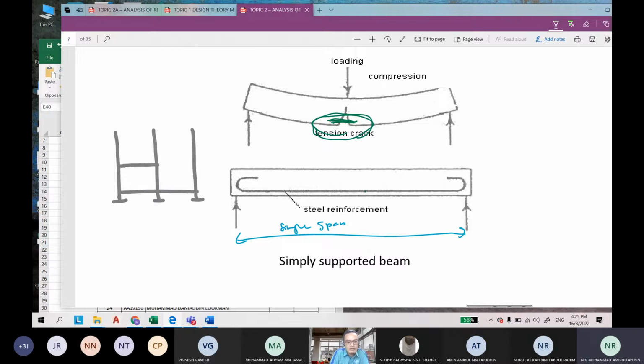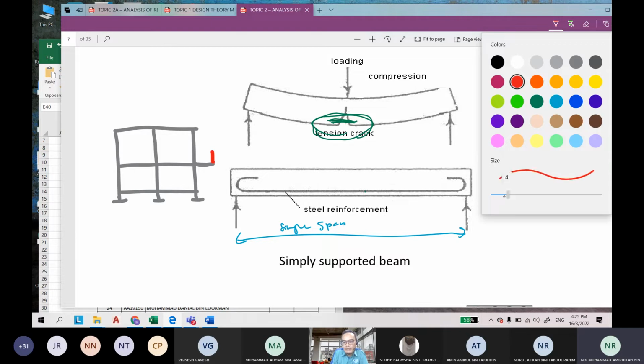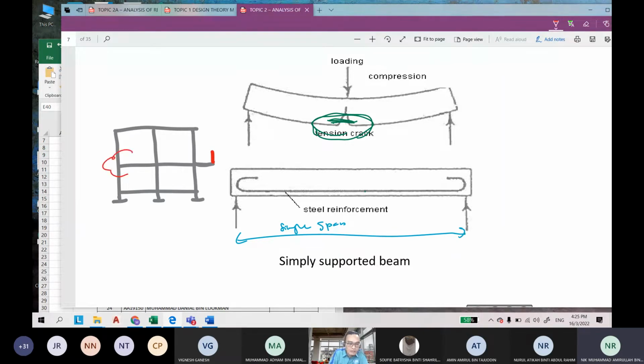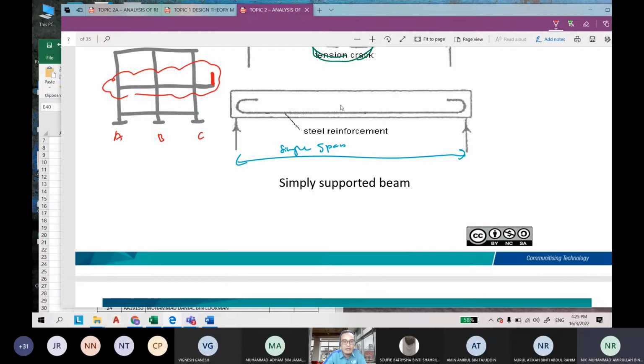Let's say this is second floor, and this is your roof. You have a corridor here, and then you have the brick wall. This here is your brick wall, we call it parapet wall. So if we take out this beam, let's say this is A, this is B, and this is C.